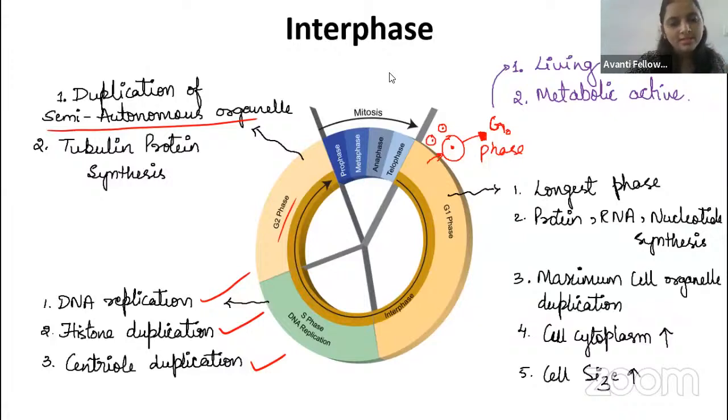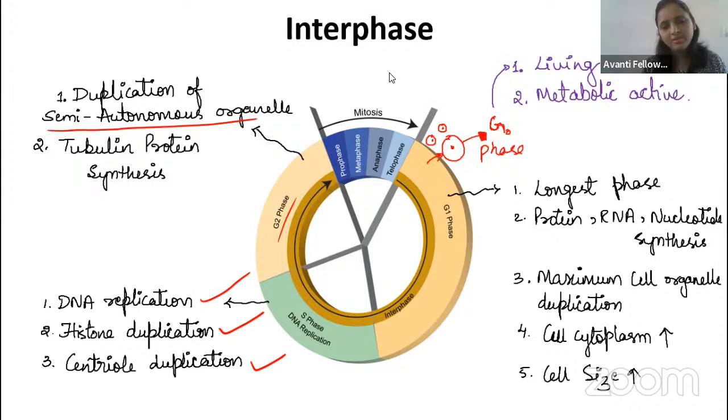In the G2 phase, protein synthesis will also happen, for example the protein required for mitosis. For mitosis you require the spindle fiber, right? Spindle fiber proteins, that is alpha tubulin and beta tubulin, will be synthesized in the G2 phase.